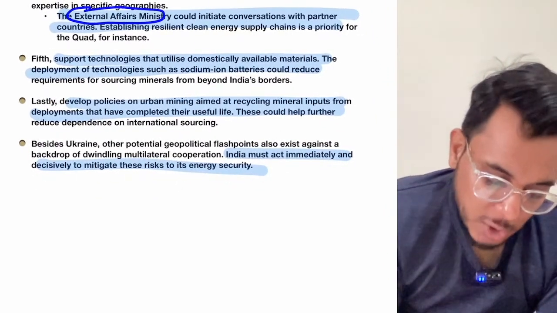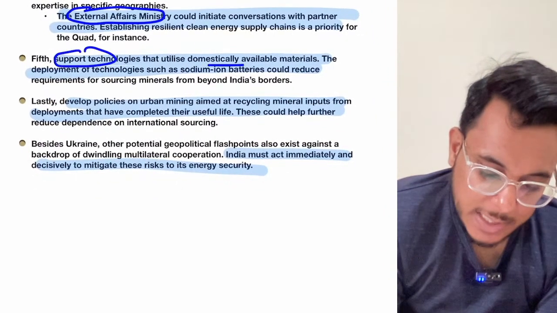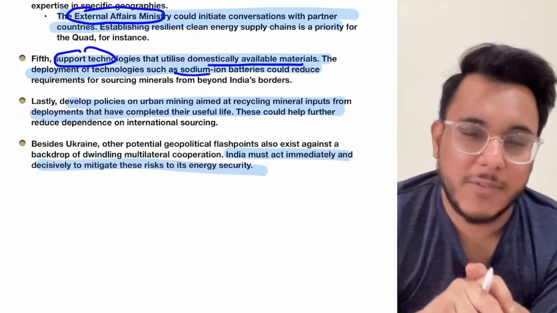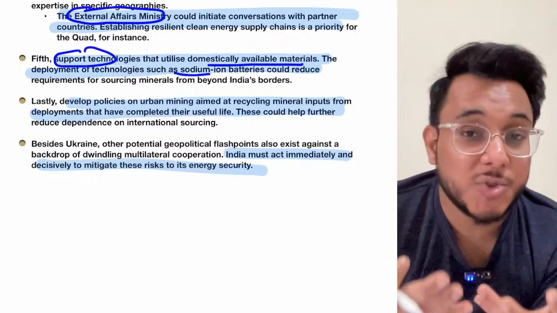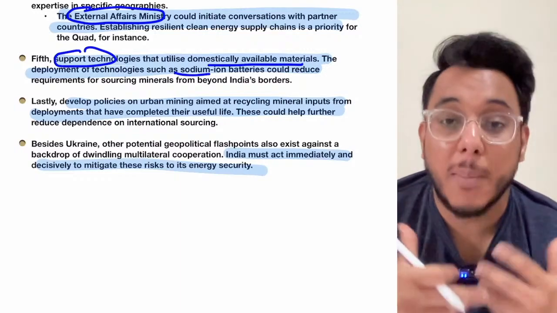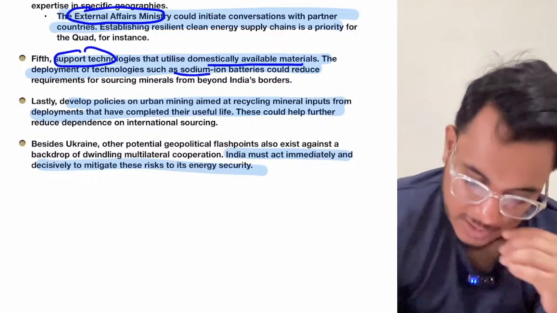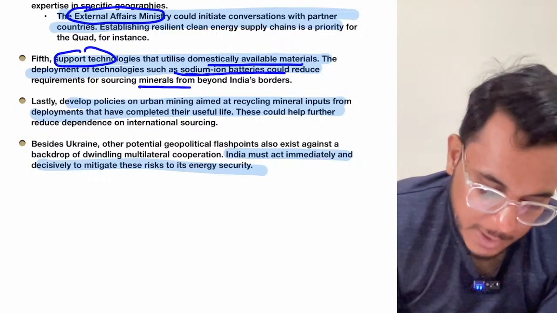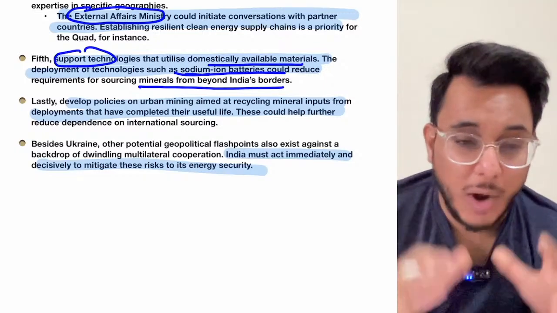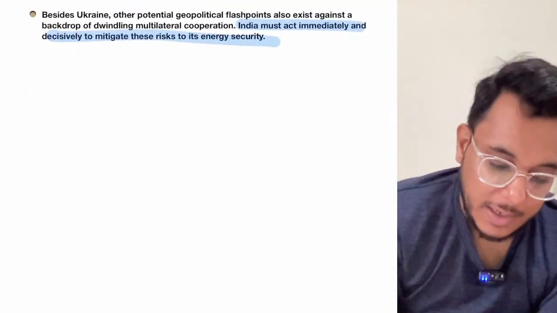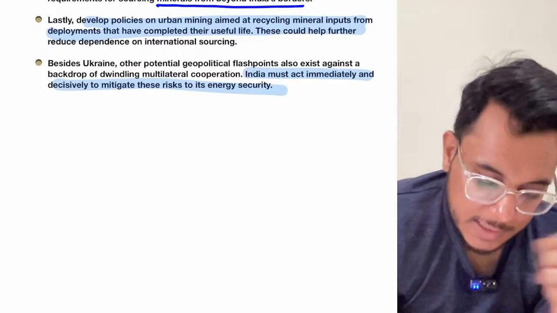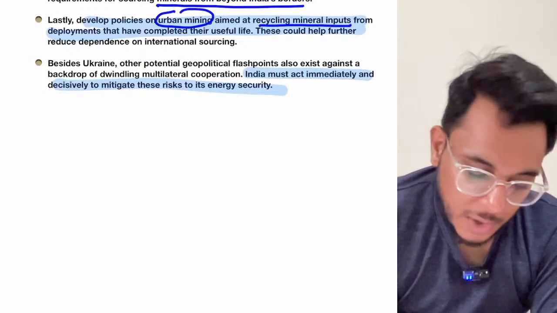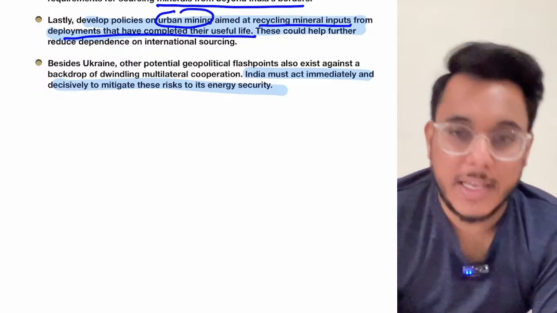Then we should support technologies that utilize domestically available materials. Sometimes domestically available materials are not extractable because of present technology, so upgrade the technology. Sodium ion batteries could reduce the requirement of sourcing minerals from beyond India's borders. So domestically available technologies are to be leveraged. Then the next is that urban mining needs to be focused on, recycling of mineral inputs from deployments that have completed their useful life.